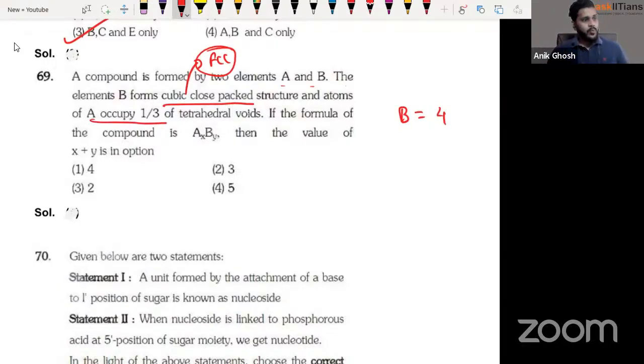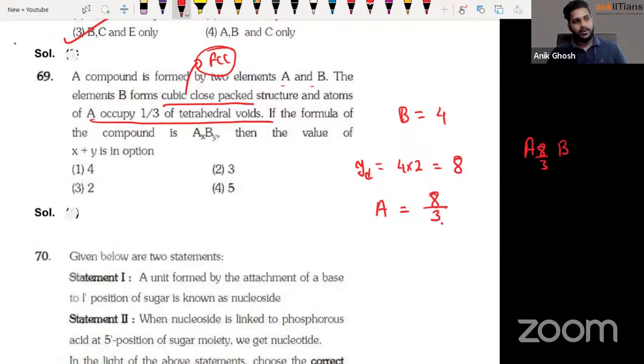A occupies 1/3 of the tetrahedral points. So if the number of B atoms is 4, what would be the tetrahedral points, guys? You know that it is 4 into 2, it's 8. 8 tetrahedral points are there, 2n. 1/3 of it is A. So how many A are there, guys? 8 by 3. So what is the formula then? A8/3 B4, which is A8 B12, so A2 B3. That's the formula. So 3 plus 2 is 5. They're asking for the total value of x plus y, the answer is going to be 5.